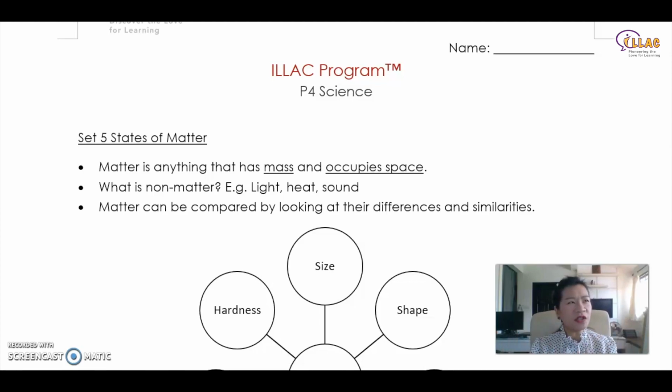But in order to understand matter better, it will be easier for you to imagine what is non-matter. Because if everything is matter, what is not matter? So what is not matter? For example, light. For example, heat. For example, sound. You might be very familiar with all this because they are all a form of energy, isn't it? Heat is a form of energy.